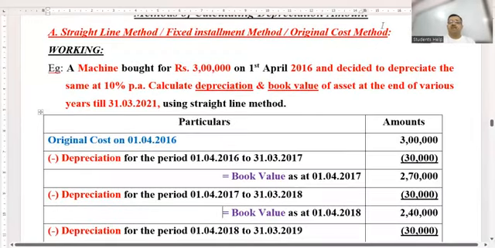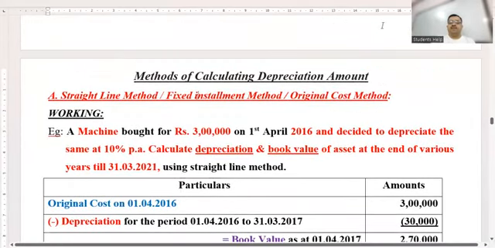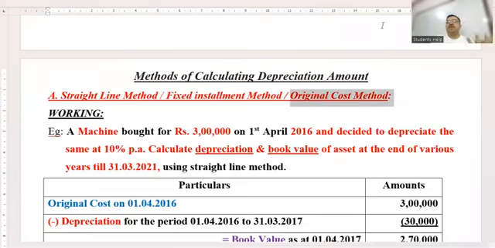Understood? The name of this method derived from where, children? Because it is calculated on the original cost every year, so we call it as original cost. Because the amount remains same every year, we call it as fixed installment. And when represented graphically, it forms a straight line. Just like in consumer equilibrium, you studied the approach of MUx and Px, where the price was constant, my shirts example, 600 rupees was the price, so that was a straight line. Did everyone understand? Children, heard well?